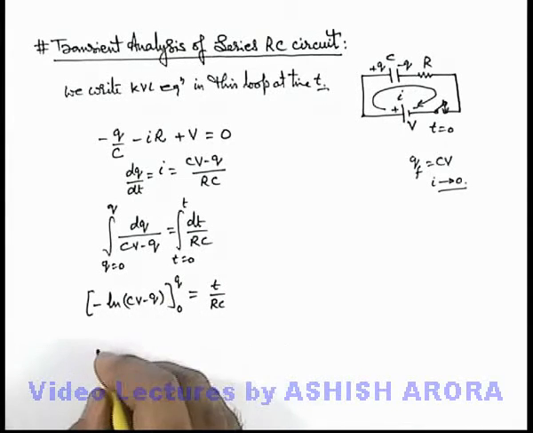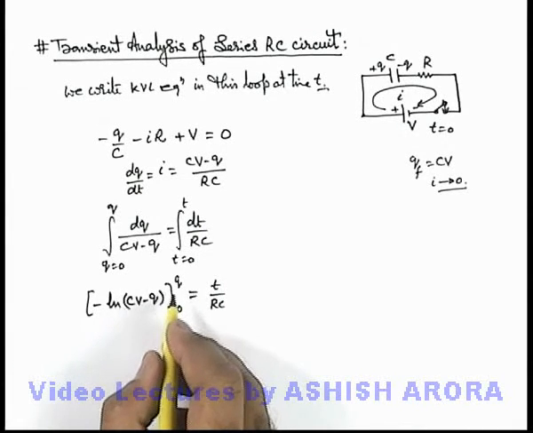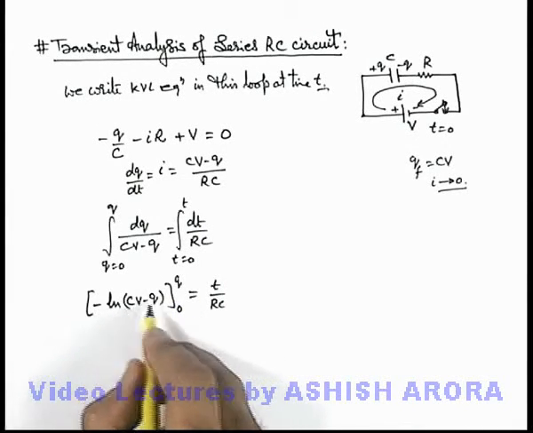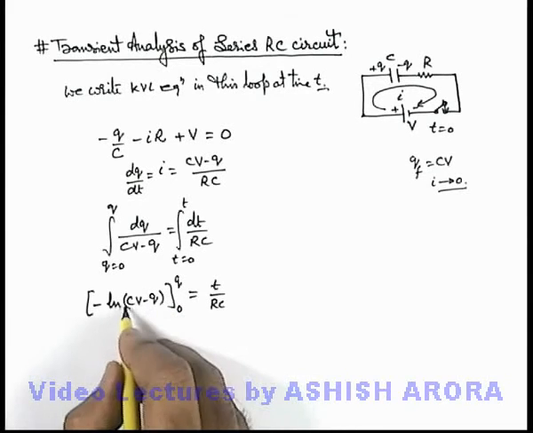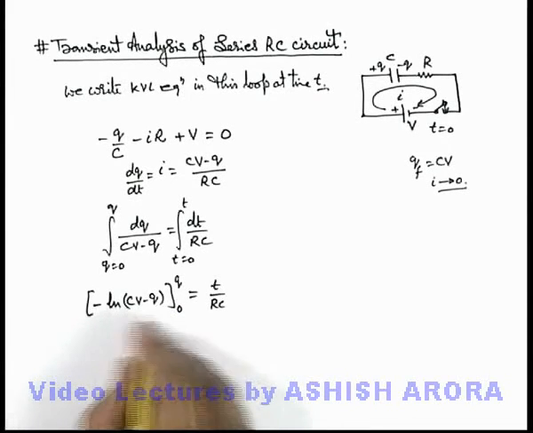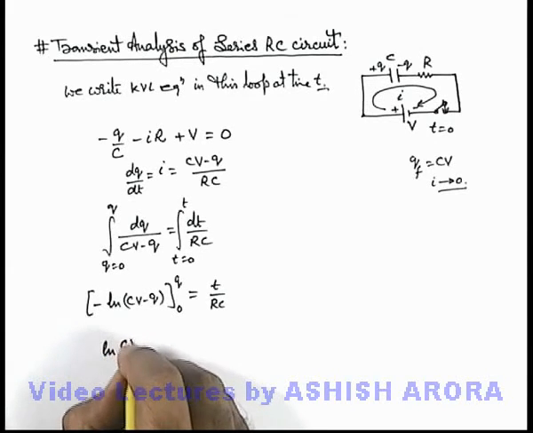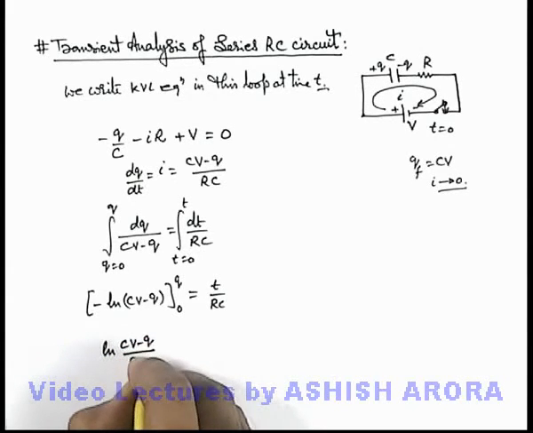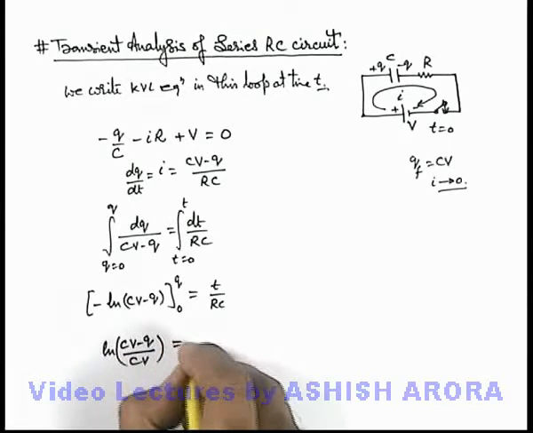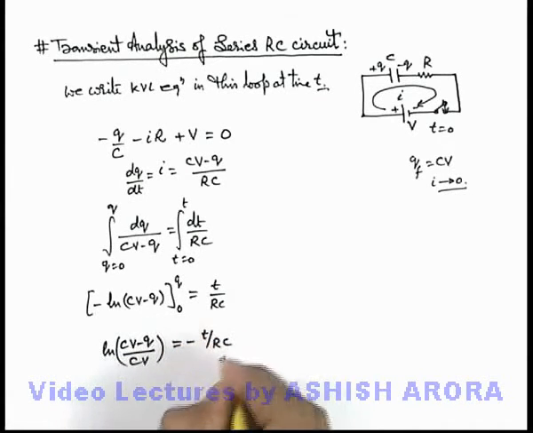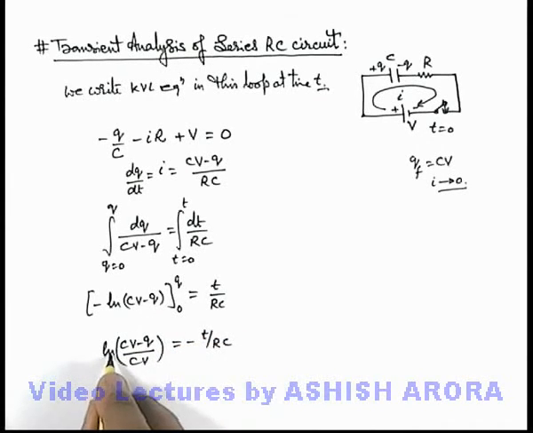So on substituting the limits here we'll get minus ln of CV minus Q plus ln of CV. So in this situation this can be written as ln of CV minus Q divided by CV is equal to minus t over RC, or this can be simplified further as CV minus Q upon CV is equal to e to power minus t by RC.